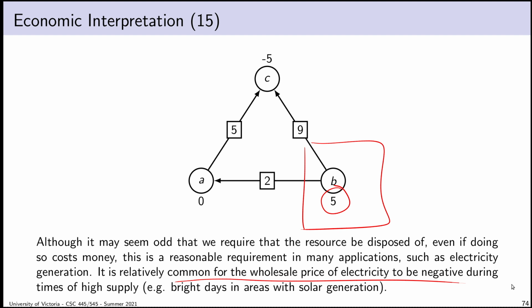So it's valid to talk about cases where setting a fair price involves the price being positive in some places, because far away from my power generation station, it still costs money to use electricity. But here, I have to pay somebody to take the power off of my hands. So I think this is a reasonable interpretation, that a fair price can indeed be negative, even for some concrete commodity like electricity.